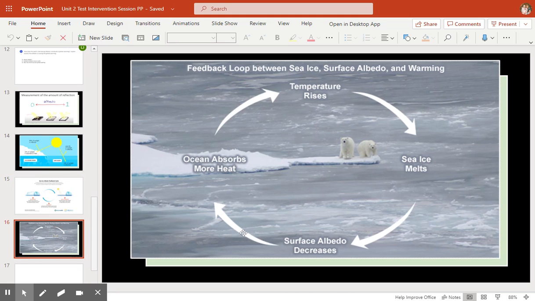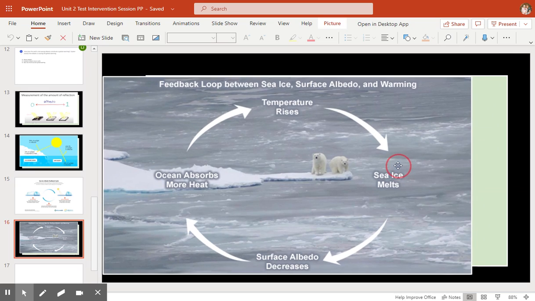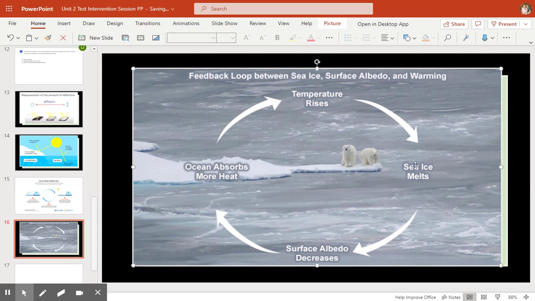So here's another picture. Since it's such a big feedback loop, we have sea ice melting, which decreases the albedo because now we've got blue, or not white, showing, so it's absorbing more solar radiation.